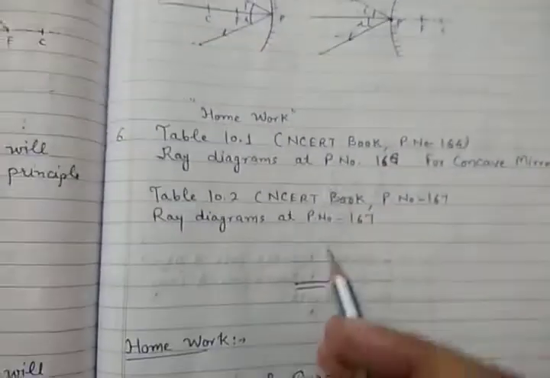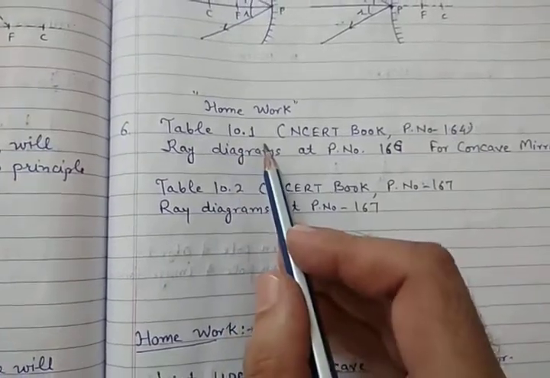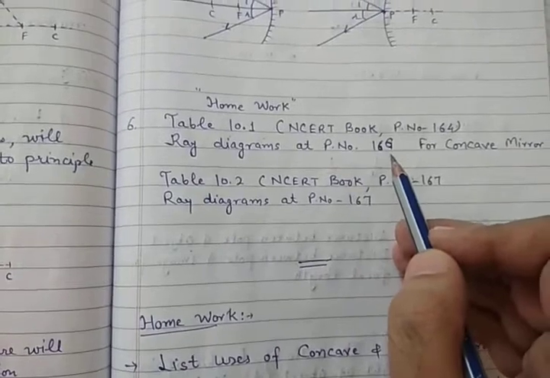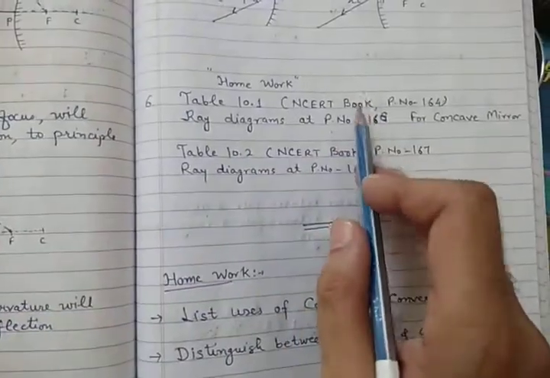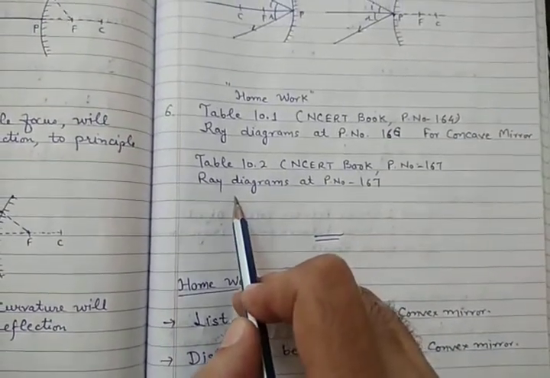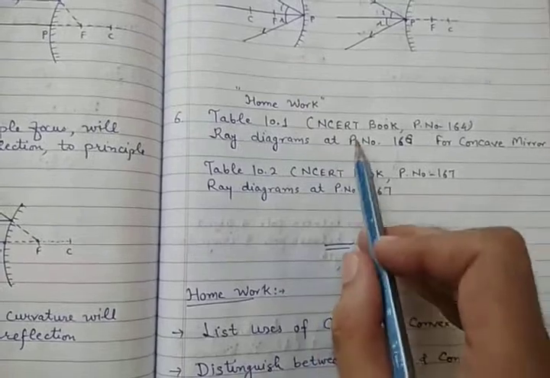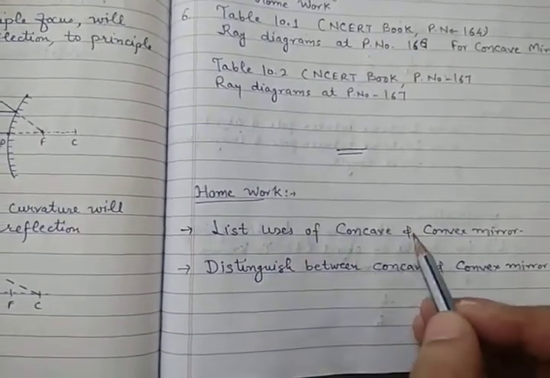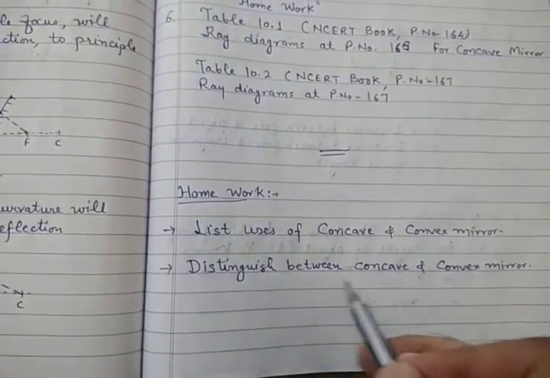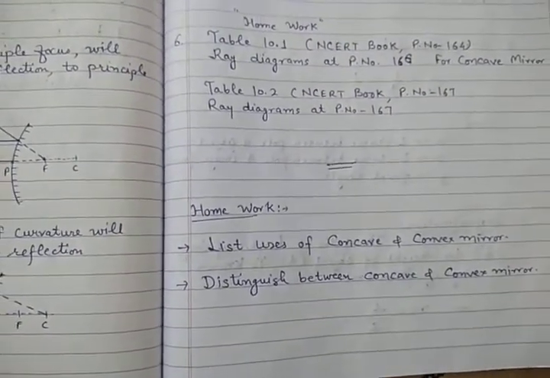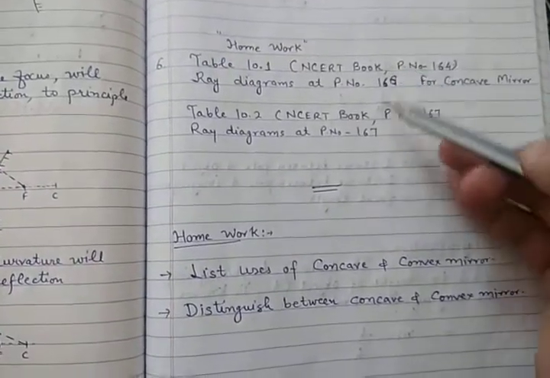Now some homework is there. There is table 10.1 in the NCERT book, at page number 164, and diagrams are there on page 166. So you have to use these rules to draw those diagrams. Similarly, table 10.2 is there. You have to draw the ray diagrams. If you do not understand them, you can ask me. Okay. Then one more homework is there. You have to list the uses of concave and convex mirrors and distinguish between concave and convex mirrors. You have already done this in your lower grades. Clear?